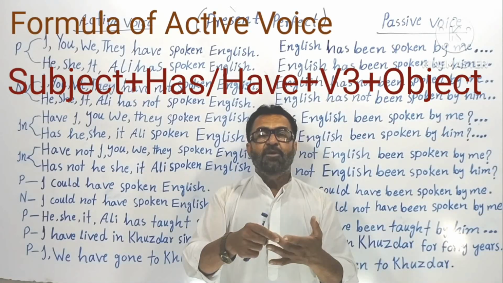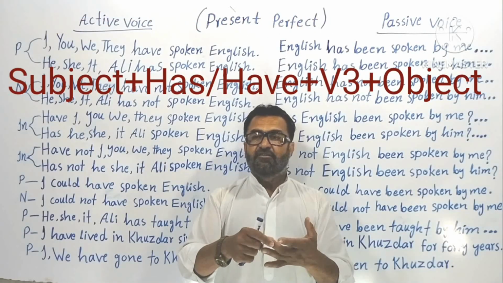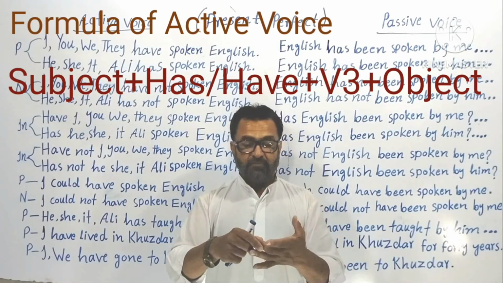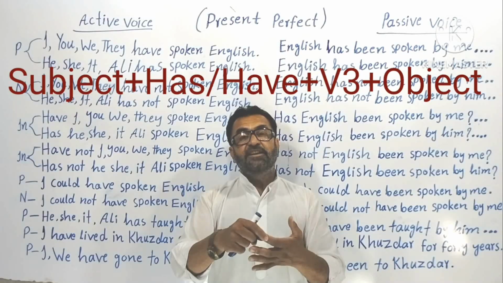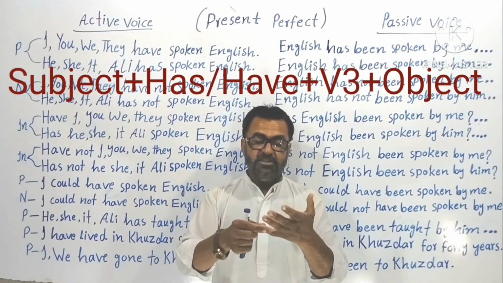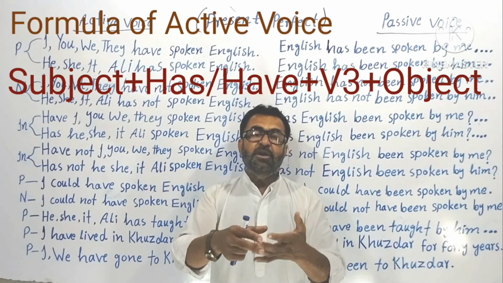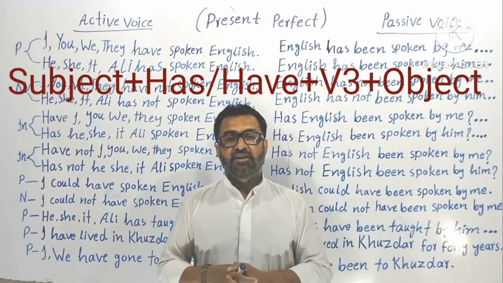After that your main verb, the third form of the verb, which is called V3 or past participle. And at the end your object. Four things: subject plus helping verb plus main verb plus object. There you go, your sentence is ready.